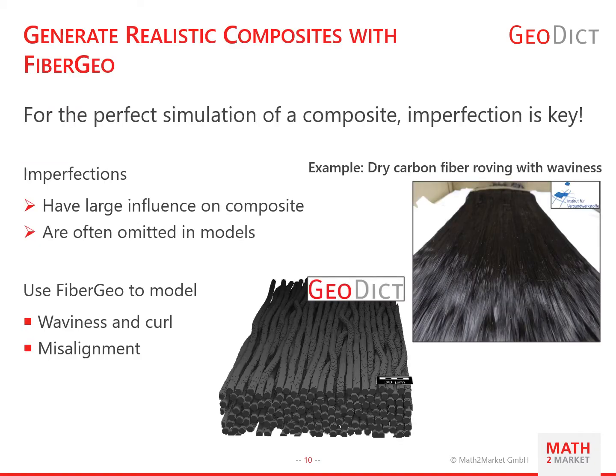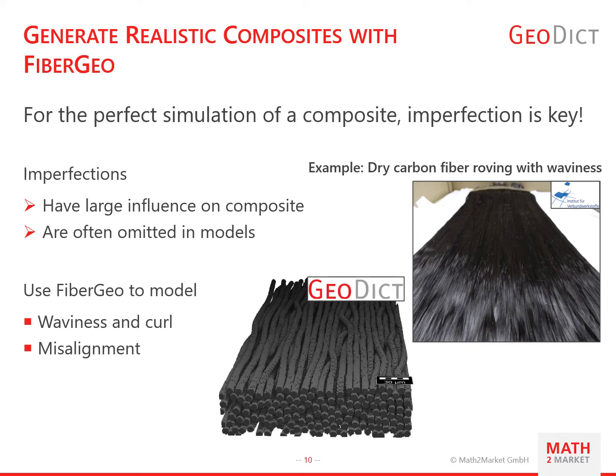For the simulation of composites, it is important to include imperfections into the model, because they have a large influence on mechanical or physical properties. Waviness, for example, reduces the stiffness because the fibers are not perfectly aligned to the load direction. An inhomogeneous fiber distribution can open unwanted flow channels for the resin and foster race tracking during resin infusion. And those are only two examples for the effects of imperfections.